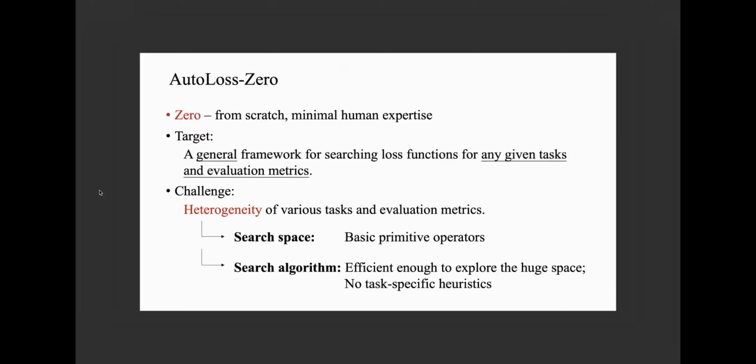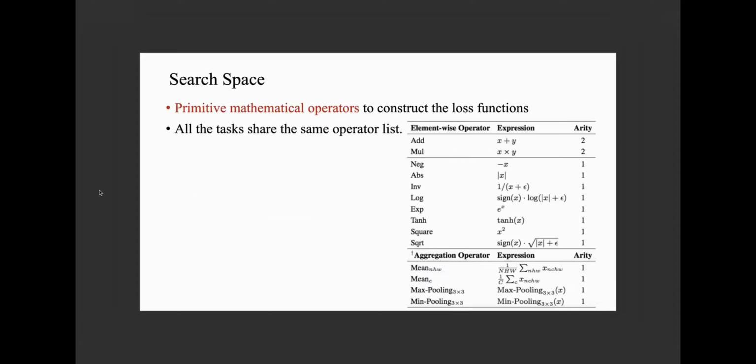However, the heterogeneity of various tasks and evaluation metrics is a huge challenge. To make our framework general to different vision tasks, we should design the search space and algorithm carefully. Specifically, we should use only the basic primitive operators to construct the space so that no task-specific human heuristics are involved. Meanwhile, the search algorithm should be efficient enough to explore the huge space.